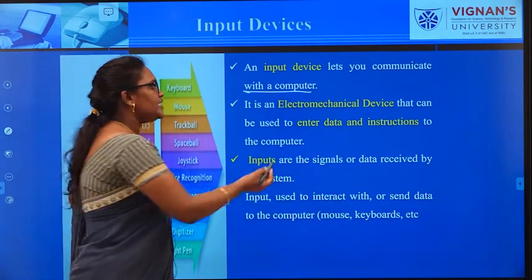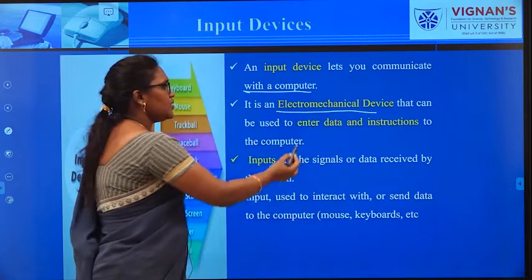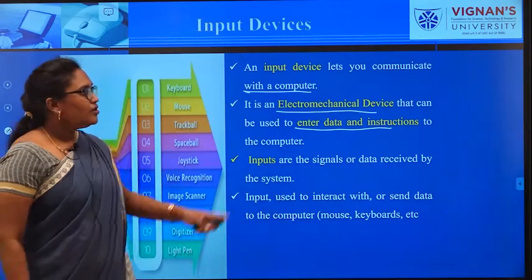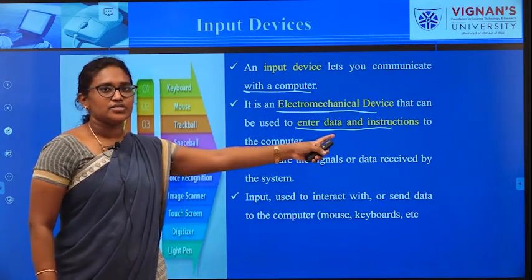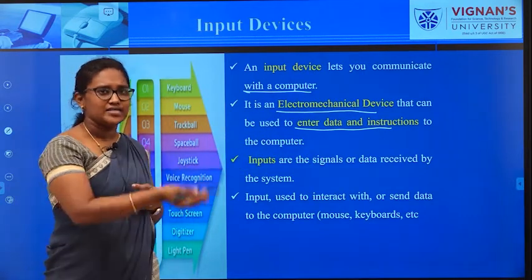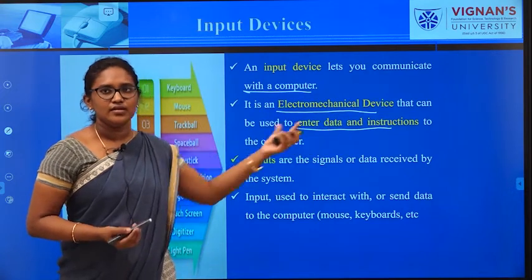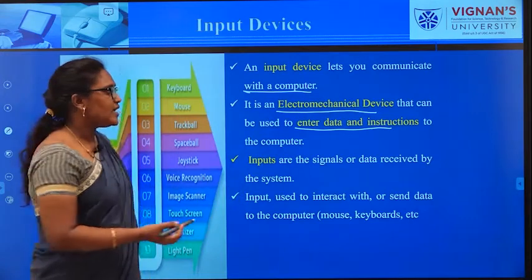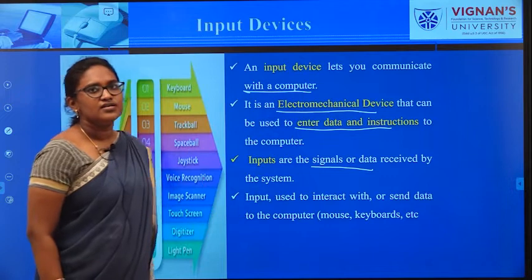Next one, it is an electromechanical device used to enter data and instructions. You already know the difference between data and instruction. So input devices assign tasks in the form of data or an instruction. Inputs are always considered as signals or data received by the system.